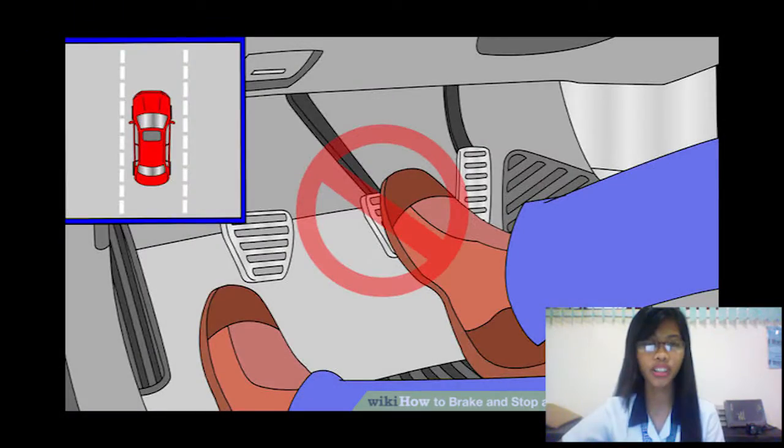Let's proceed to the second law of motion, the law of acceleration. The acceleration of a body is directly proportional to the force exerted on the body and inversely proportional to the mass of the body. Newton's second law of motion can be written mathematically as force is equal to mass times acceleration. This means that it's harder to change the motion of an object with more mass. This law applies when you step on the gas pedal of a car to increase its speed or bring it to a stop by applying the brake.